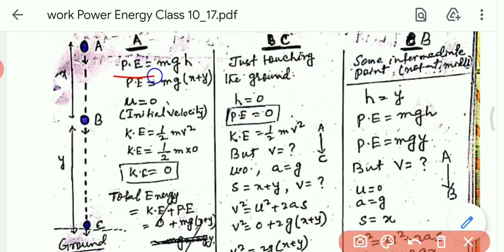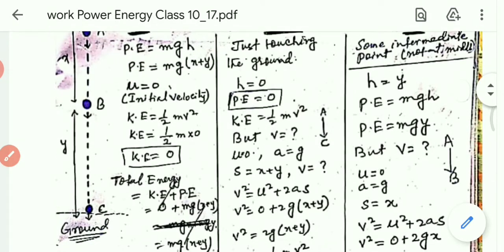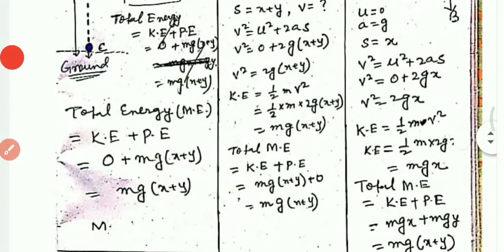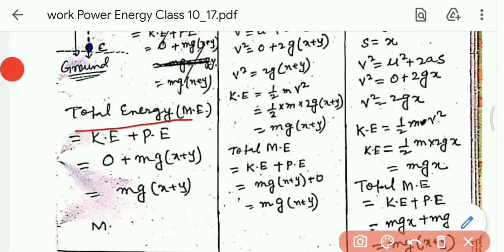Now look at this. Potential energy is equal to mgh at the point A, mg(x plus y), and at the point A the total kinetic energy is equal to 0. So total mechanical energy, if you add kinetic energy and potential energy, we get the total mechanical energy. Total mechanical energy is equal to kinetic energy plus potential energy. So kinetic energy is equal to 0 and potential energy is equal to mg(x plus y).